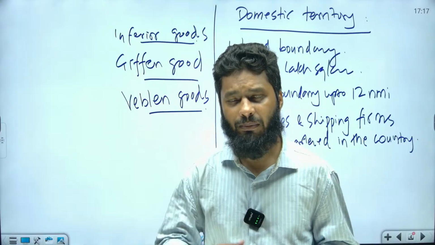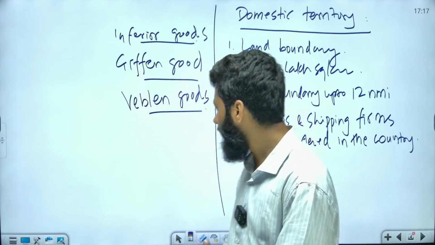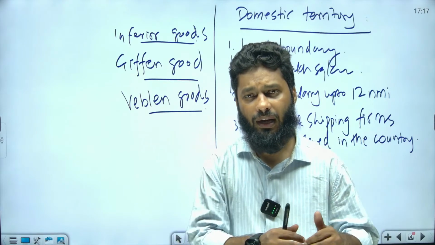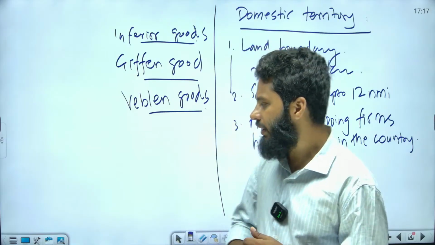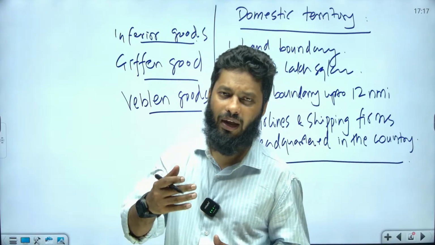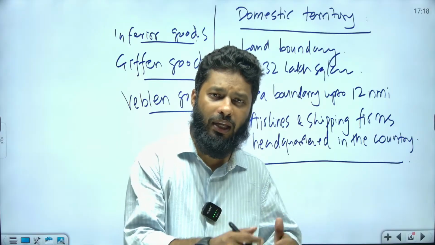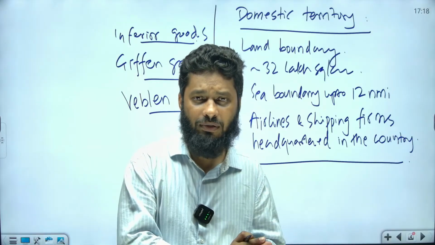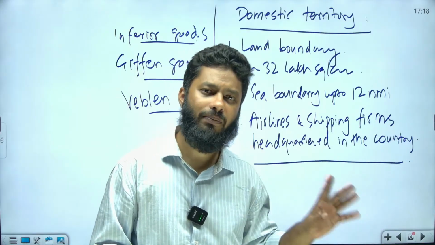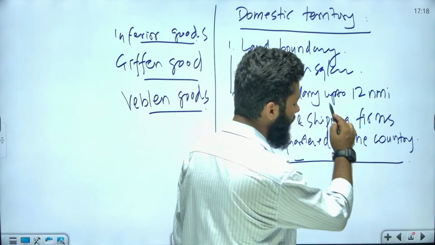Why India's GDP? Because these airline and shipping companies have their work in the global territory, and when they work in global territory, they will be headquartered in one country. So when they are headquartered in a country, their business, their production, the value of their production of services will be calculated under the GDP of that country where it is headquartered, right? So airline and shipping firms are counted in the country where they are headquartered.